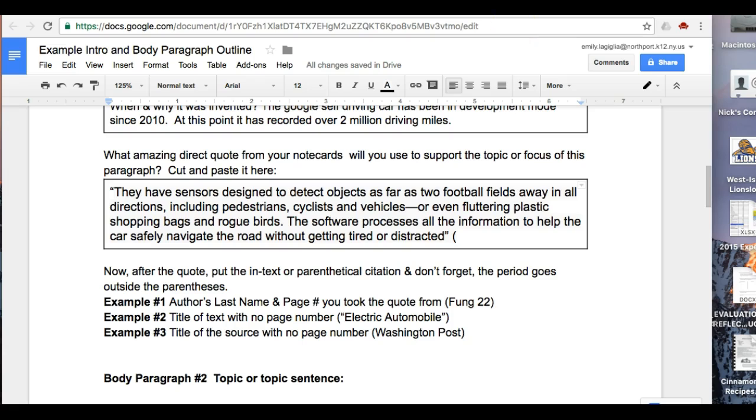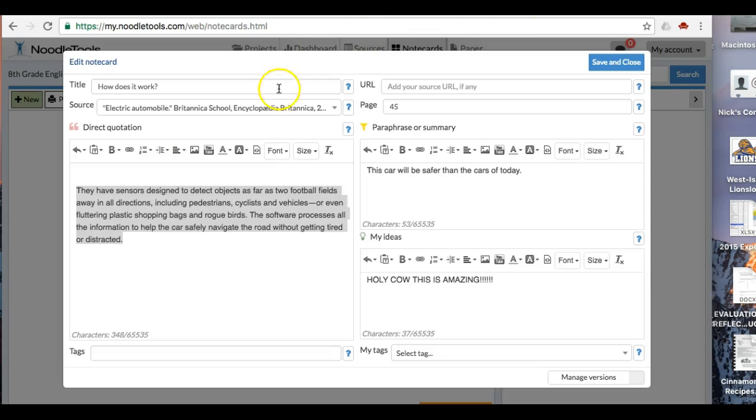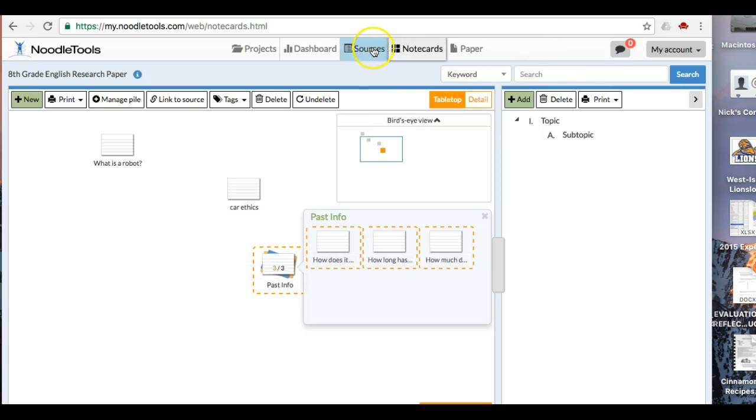So I go back to Noodle Tools. The easiest way for me to do this is in this source information portion of the note card. It's already organized for me. So what I want to put in here is The Electric Automobile, the title of this article. I want my reader to know, if they want to go read more about this topic, that they could go find this information. So The Electric Automobile will be the first thing that shows up. I'm going to show you how that works in my Works Cited page.